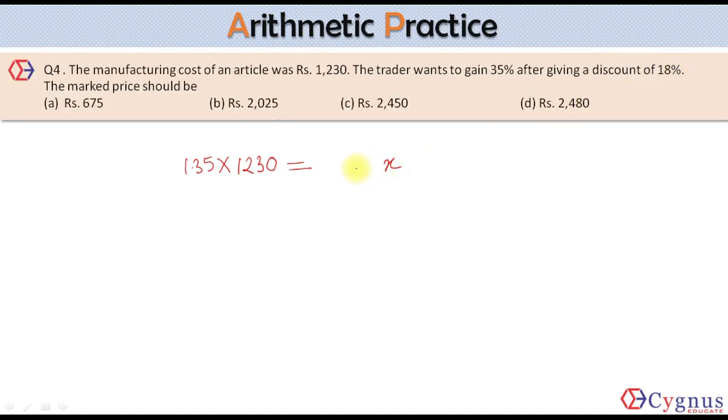So he'll sell it at what? 82% of the mark price. This is also the selling price and this is also the selling price. So after solving this, what will you get? The value of X, which is the marked price. This becomes 0.82. I hope this is clear to everyone. Let's move on to the next one.